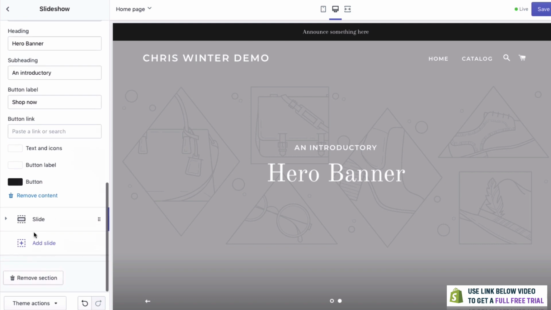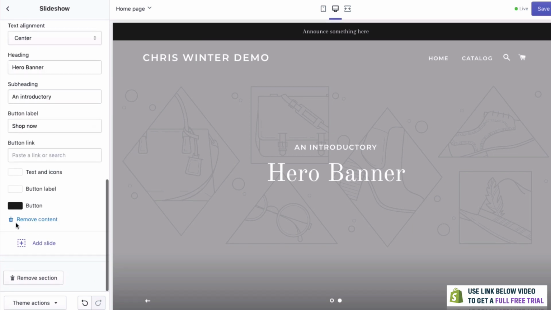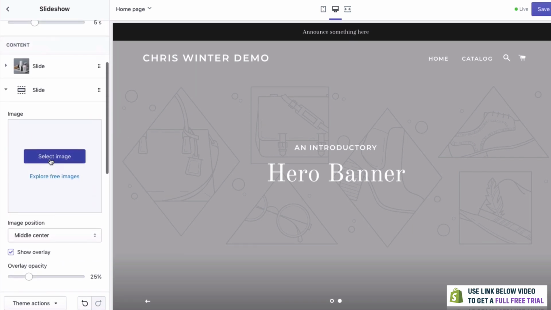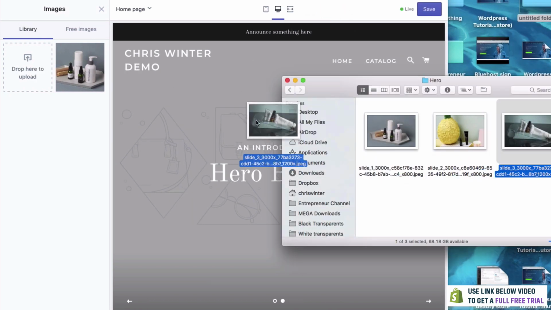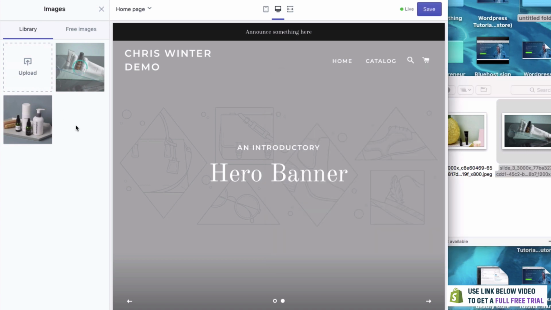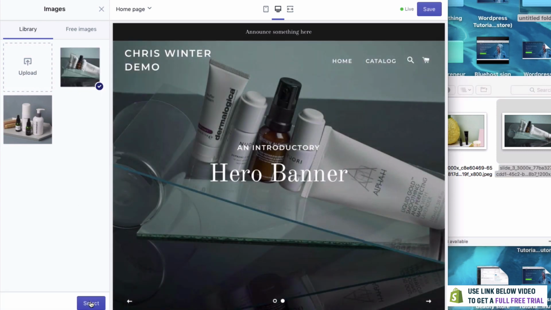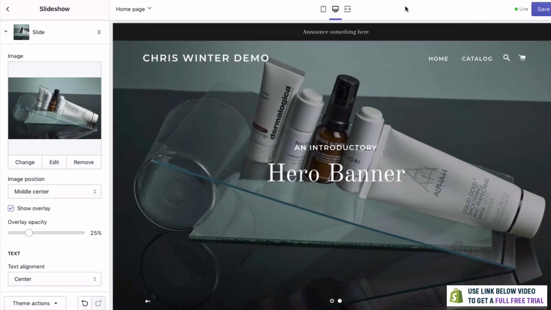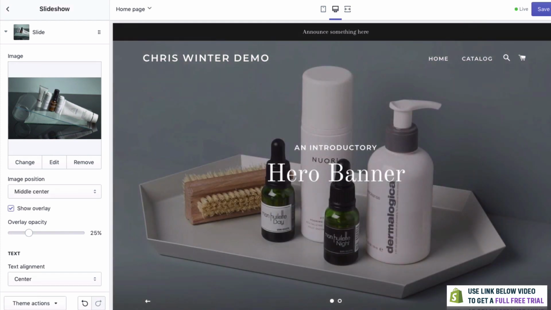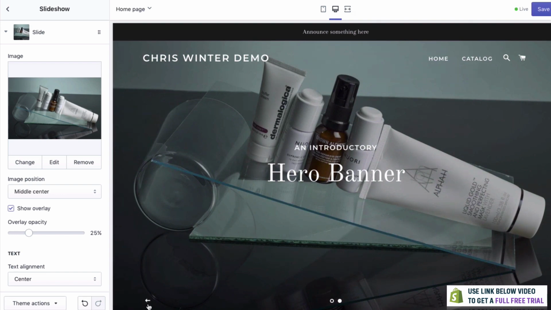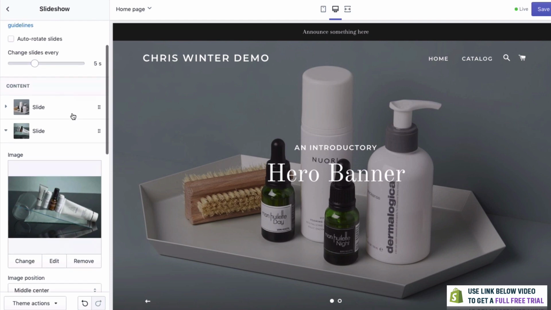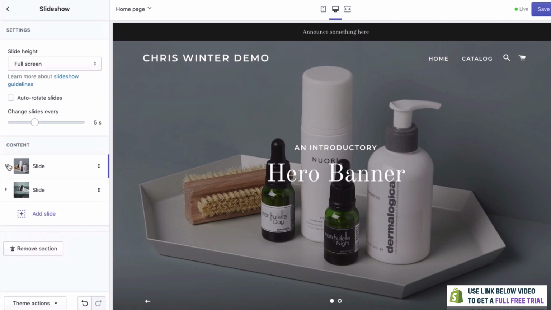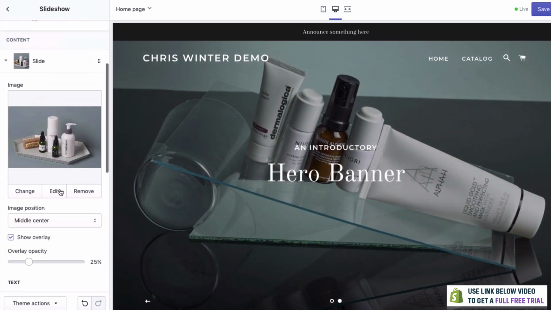Let's add another one. So we'll go to the next slide, and just the same way, we'll select an image. Again, let's bring in this image here. Drop that in, hit select, and we now have a slideshow. 2 photos, which we can change just like this, and that looks really, really nice. So of course we have text here. Let's change that. It's really easy to do. You simply select the slide you want. So this is the first one.